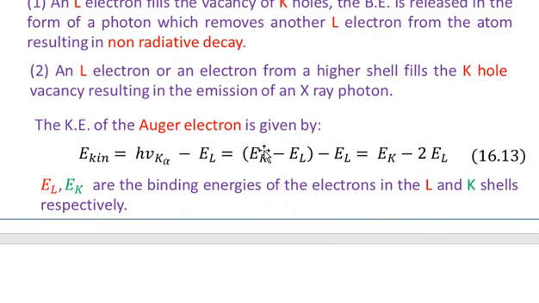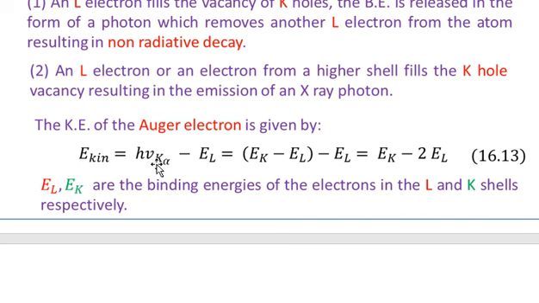So the kinetic energy of the Auger electron is E kinetic equal to h nu K alpha. And you know that when we talk about K alpha, it means that I am talking about the transition from the L level to the K level. That is, an electron from the L shell is moving to the K shell to fill the vacancy, and a quantum of light, which is h nu K alpha, is generated.